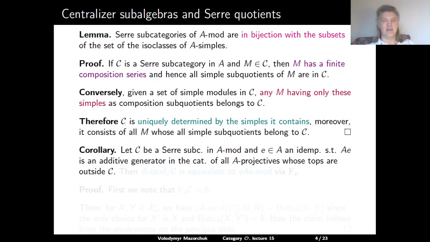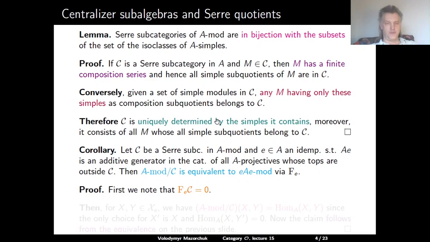Corollary. Let C be a Serre subcategory in A-mod, and E be an idempotent in A such that the projective module AE is an additive generator in the category of all A-projectives whose tops lie outside C. Then the quotient A-mod divided by C is equivalent to the category of modules over EAE via the functor F_E.